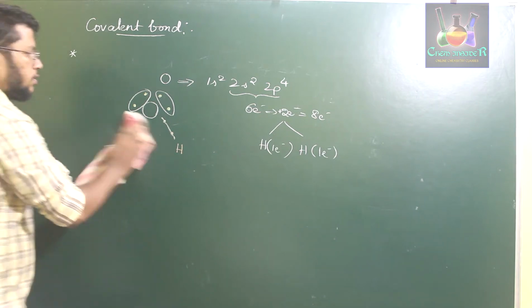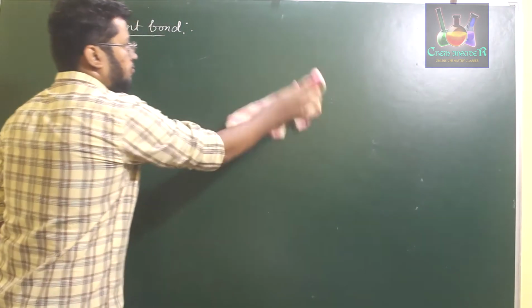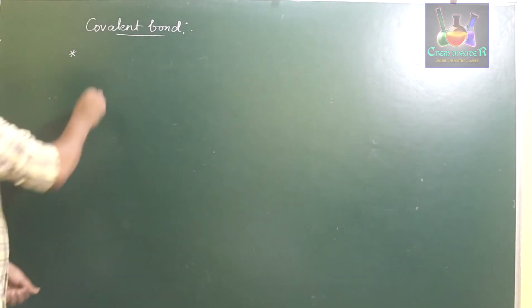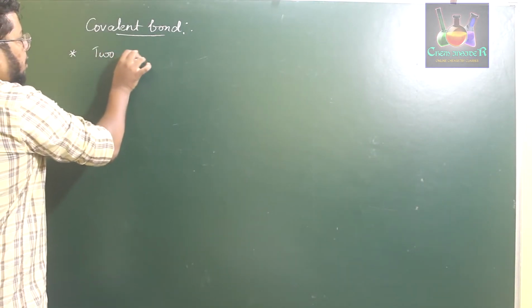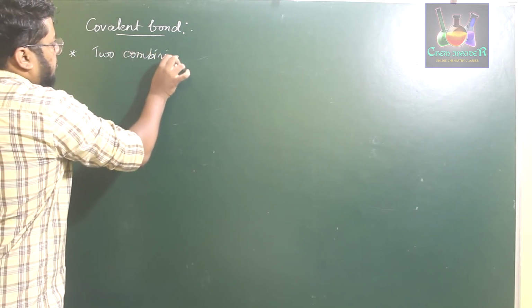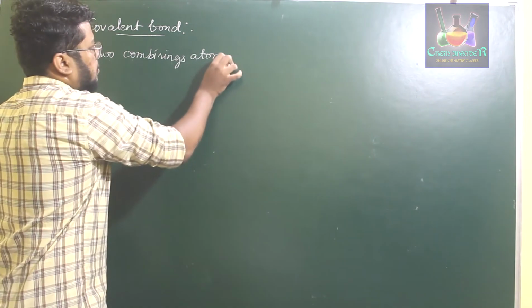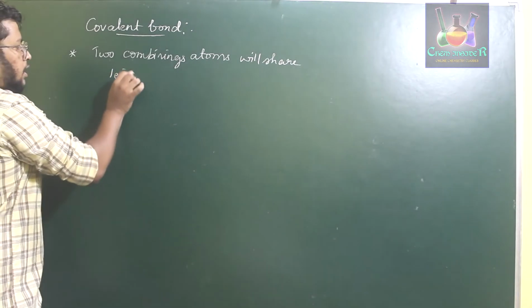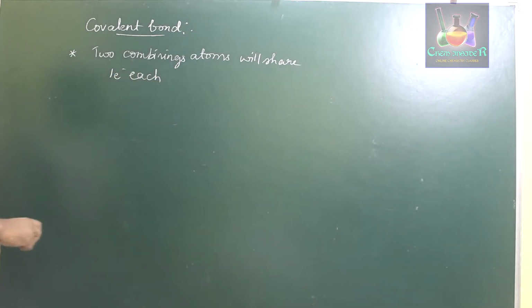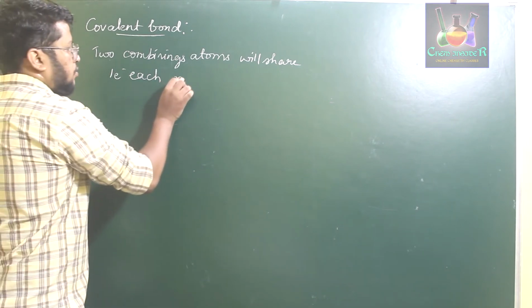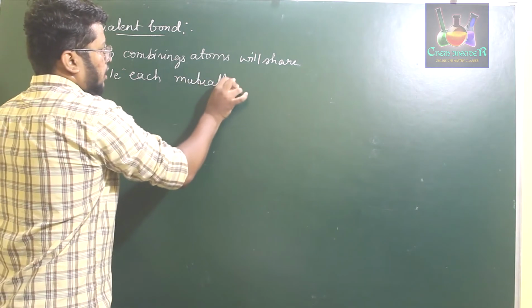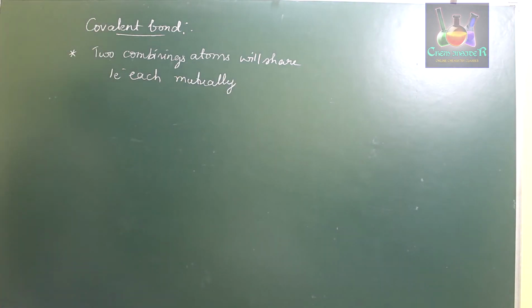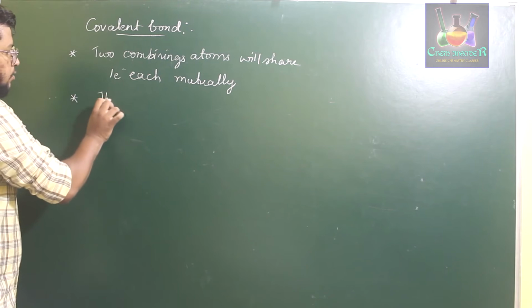So the first concept proposed by Langmuir was that the 2 combining atoms will mutually share 1 electron each, and that type of bond is called a covalent bond.